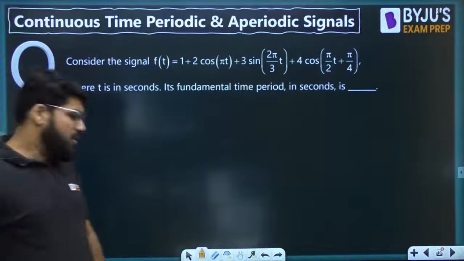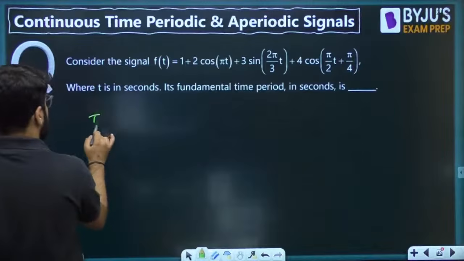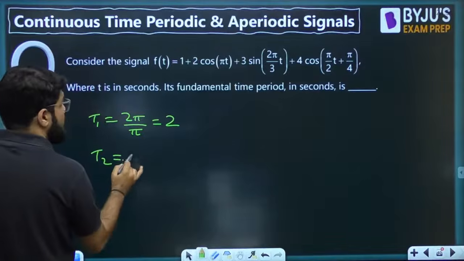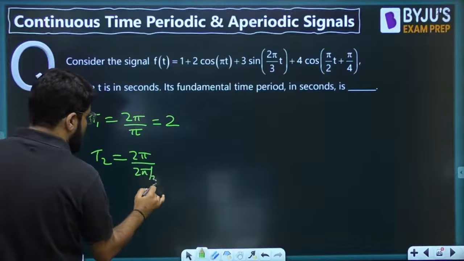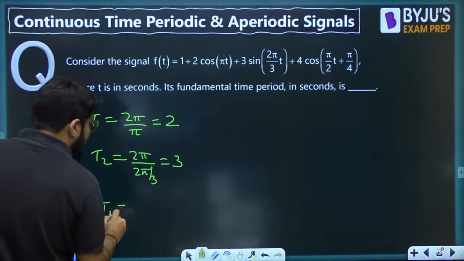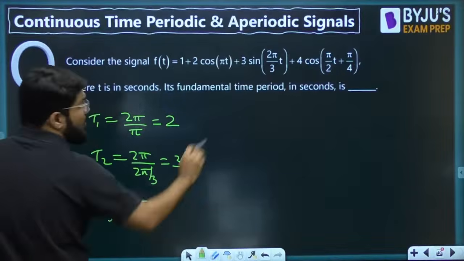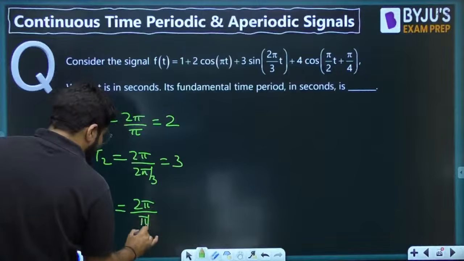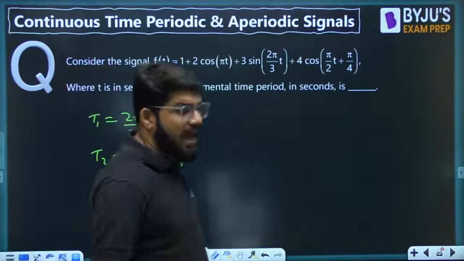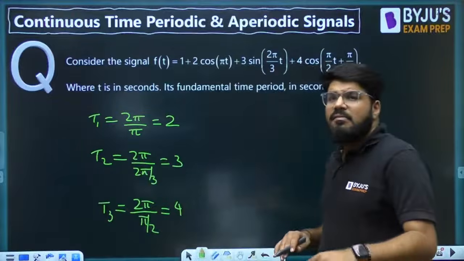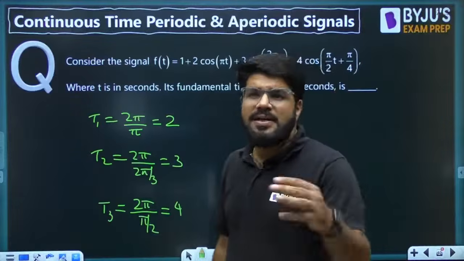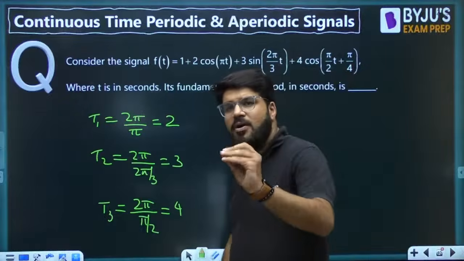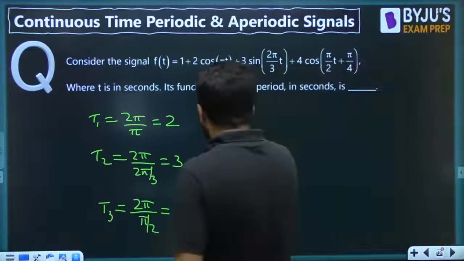Okay. So dear, once again, what is the time period number 1? Time period number 1 is 2 pi by omega, which is equal to 2. Time period number 2 is 2 pi upon 2 pi by 3, that is going to be 3. Time period number 3 is equal to 2 pi by omega. Also, any initial phase doesn't affect the periodicity. Already I explained to you. So omega is pi by 2, so this is equal to 4. For the ratio test, all of them don't contain pi. So ultimately T1 by T2 or T2 by T3 or T1 by T3, all will be rational numbers, right?